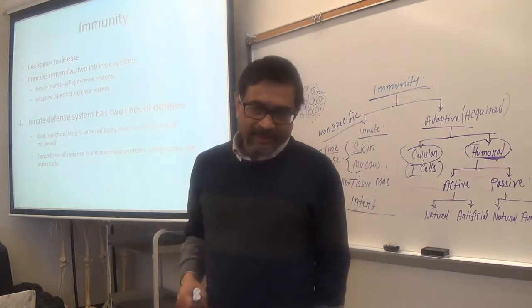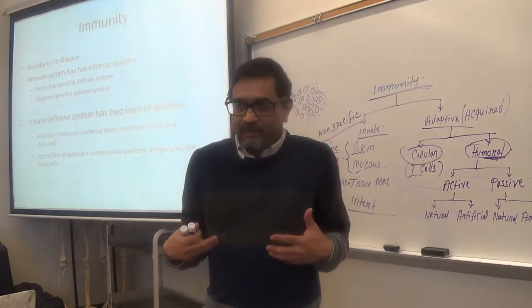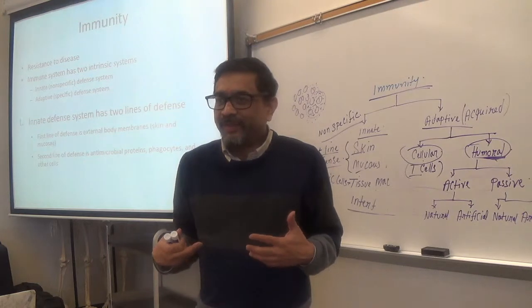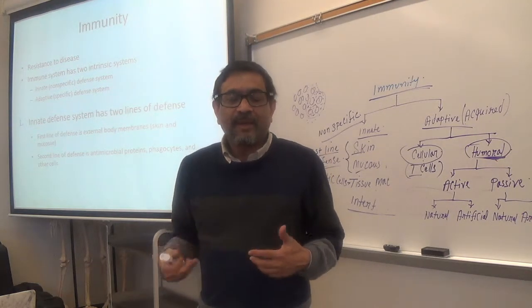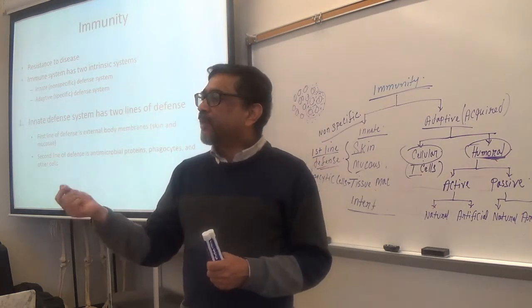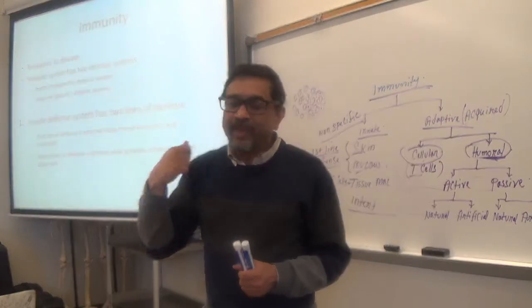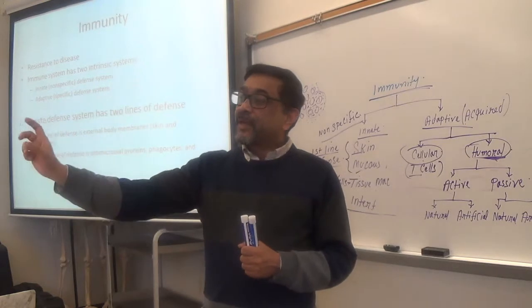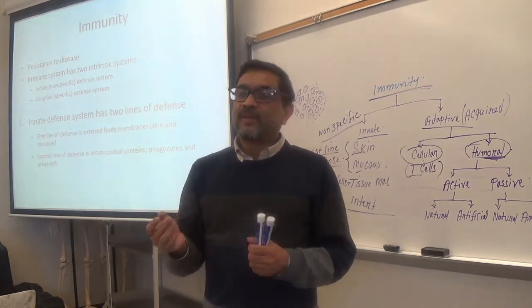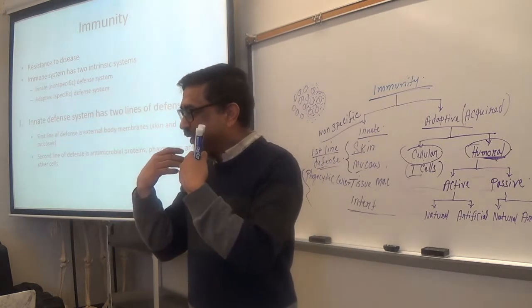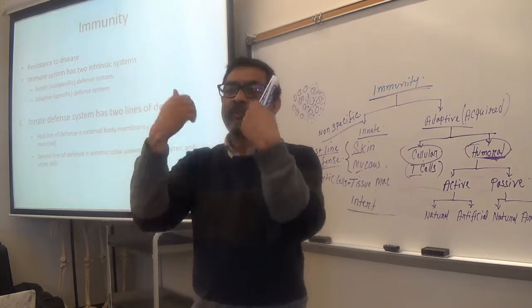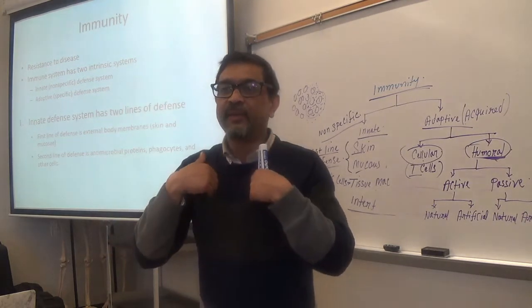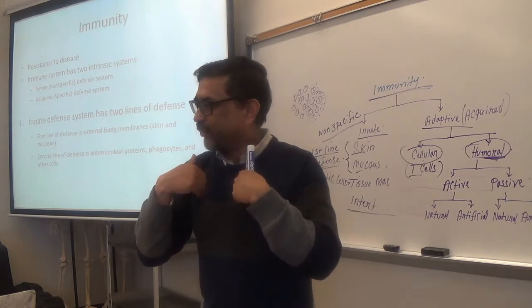Okay, now you tell me. An infant, his immune system is very weak, right? Because it hasn't developed yet. So when the infant gets mother's milk, in mother's milk you have certain antibodies. And with mother's milk, antibodies enter into the infant's body.